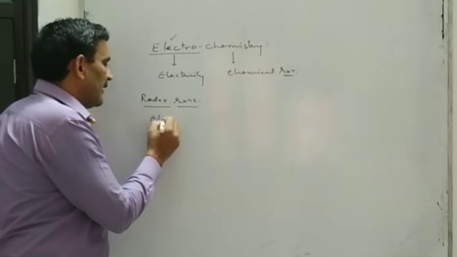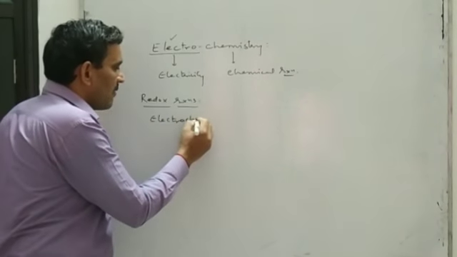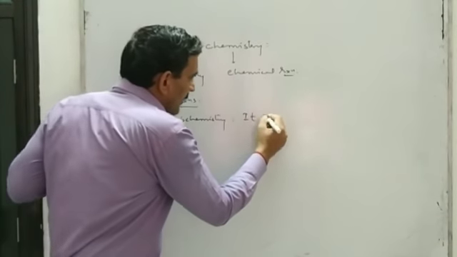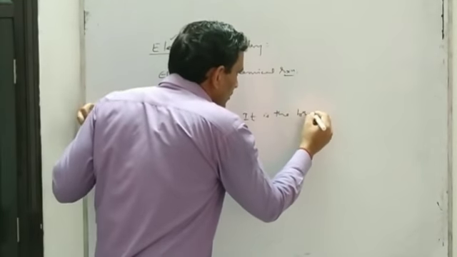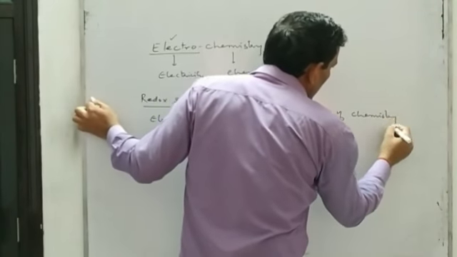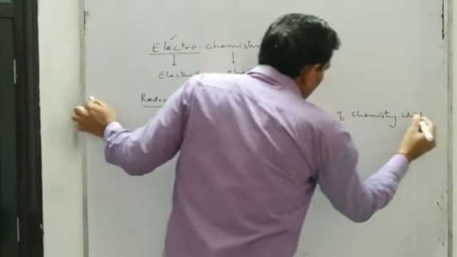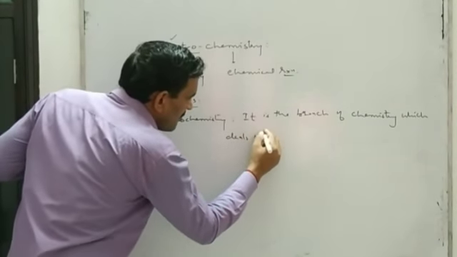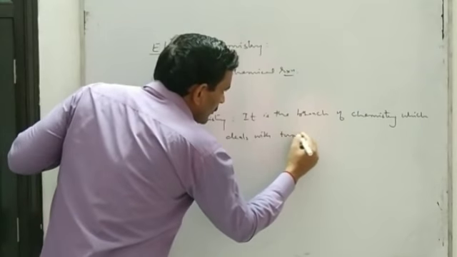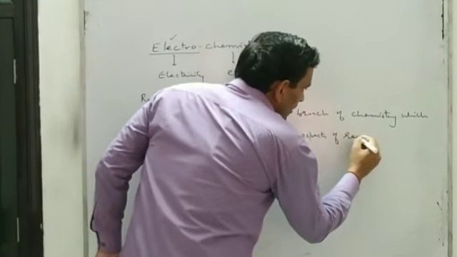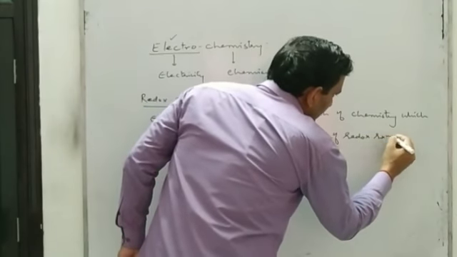So I will define electrochemistry. We can say it is the branch of chemistry which deals with two aspects of redox reactions.